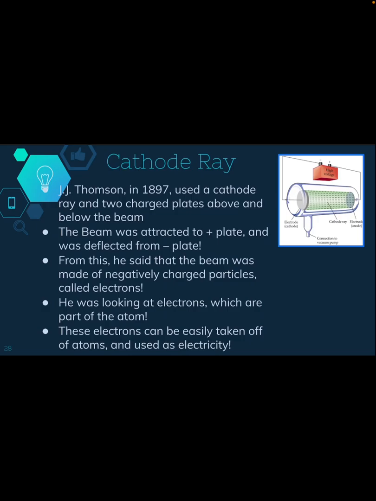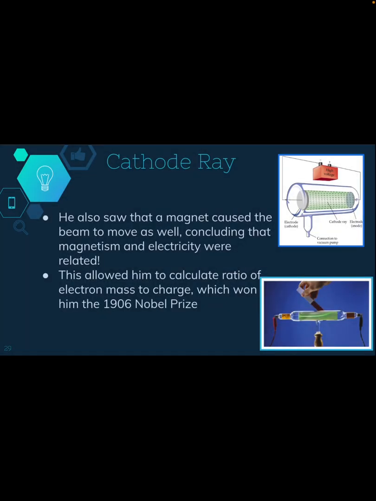So here's what happened. He used this cathode ray to shoot beams. The beam went towards the positive plate because the beam was made of negatively charged particles called electrons. He also saw that a magnet caused the beam to move as well, concluding that magnetism and electricity were going to be related.